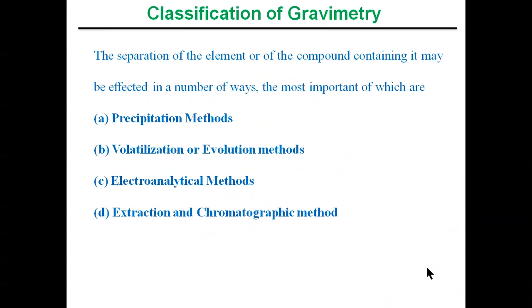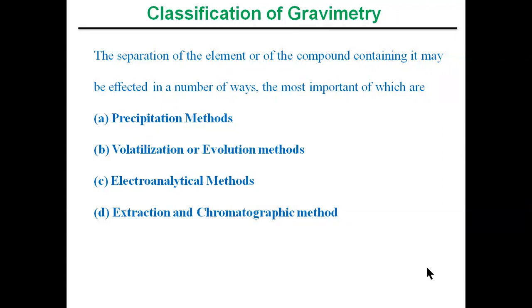Based on the separation technique, we have four main types of gravimetric methods. The separation of an element or the compound, or the separation of the compound containing it, may be effected in a number of ways, the most important of which are: the first one is precipitation methods, volatilization method, evolution method, electroanalytical methods, and the last one is extraction or chromatographic methods.